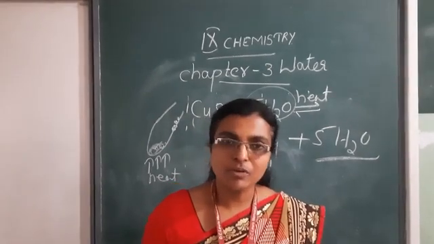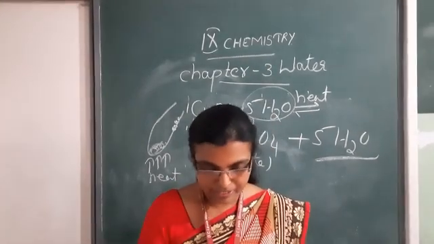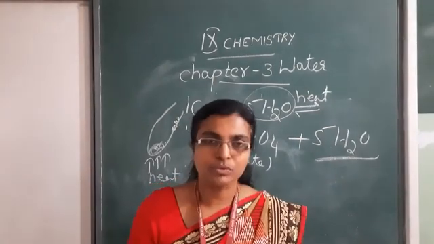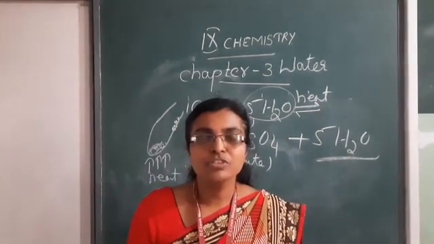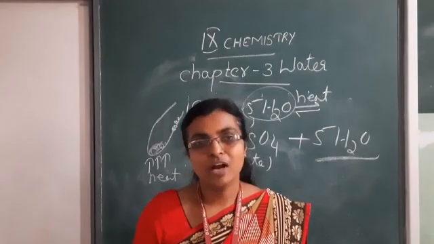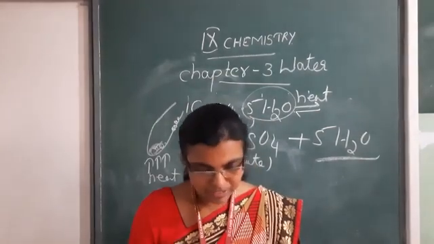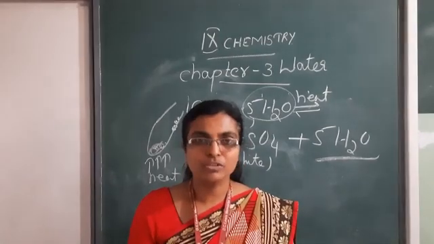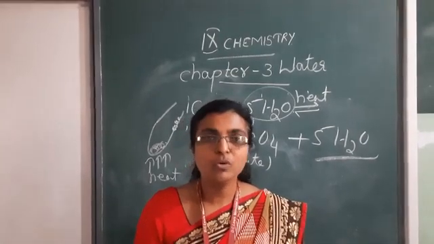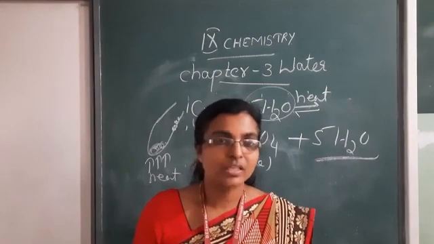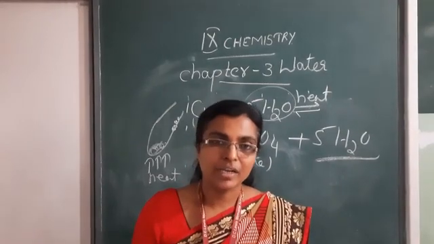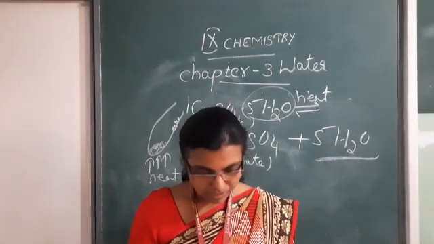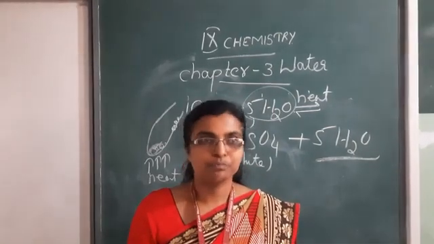Next we are going to study anhydrous substances. Anhydrous substance, I told you, is a substance which does not contain water of crystallization in it. Lots of examples: potassium nitrate, common salt, sodium chloride, glucose. These are all examples of anhydrous substances. The substances which do not contain water of crystallization.